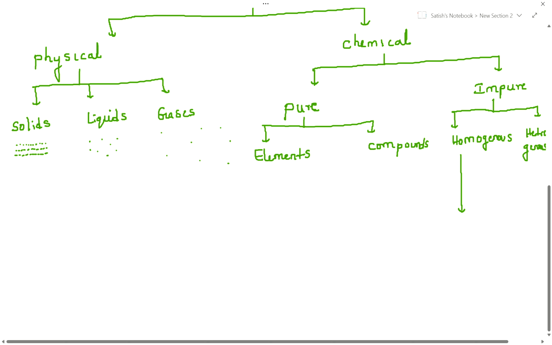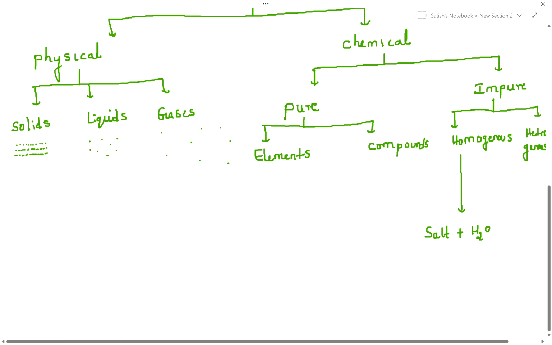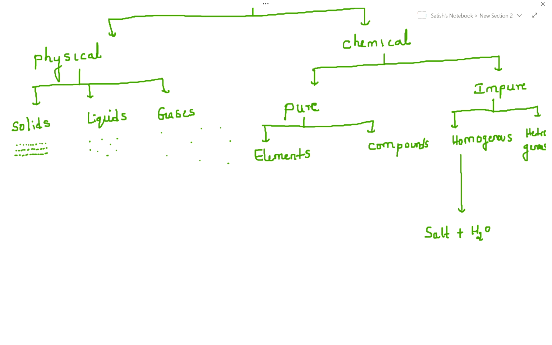Homogeneous is nothing but, see, if you take an example, easily you can understand. Salt plus water. If you mix salt in water, then definitely it is soluble. After it dissolves, we can see the uniform phase, single phase. If you see the test tube, or wherever you are doing this experiment, beaker, anywhere, once you add a little amount of salt in your water, we cannot find out where the salt is. It is completely soluble, right or not? So after dissolving, it forms the homogeneous.